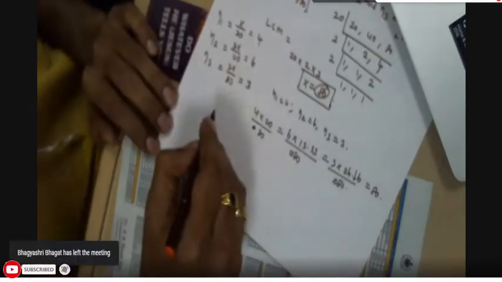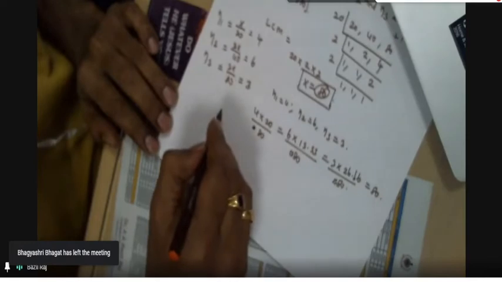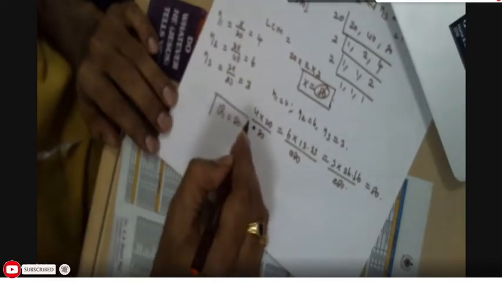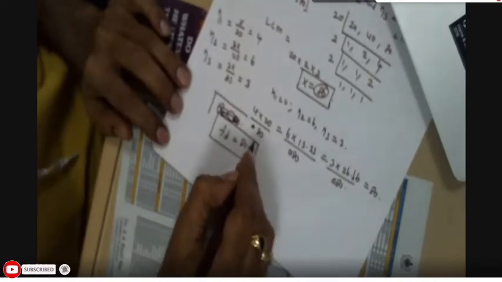Therefore, the first blind speed in this case will appear at 80. FD is equal to 80. That means if the frequency is 80, then you will be getting the first blind speed.